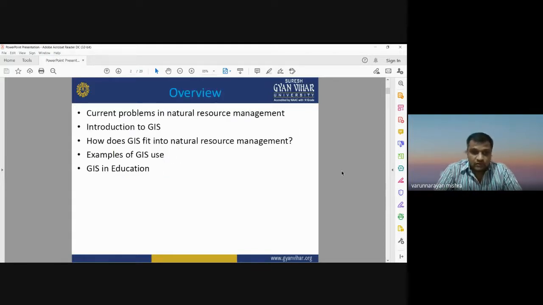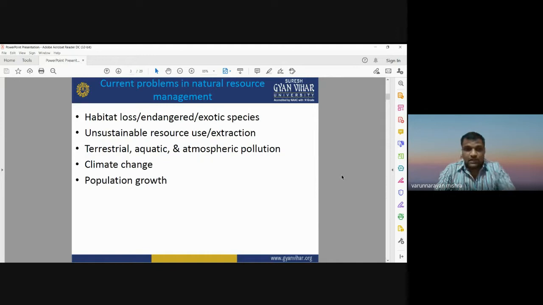So this is the overview of today's lecture. We will see first what the problems in natural resource management practices are. Then we will discuss some basics of GIS and how GIS is useful for natural resource management. There will also be some examples of the application of GIS in natural resource management, and how we can use GIS in the education sector. First, I would like to start with the problems in natural resource management.